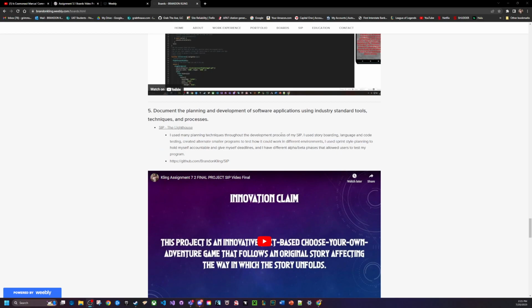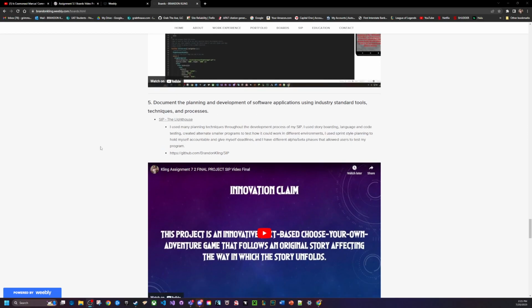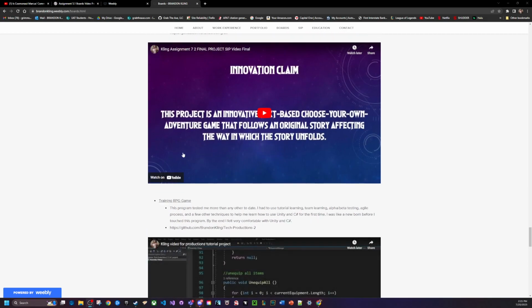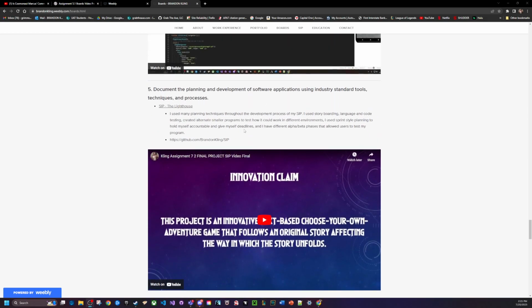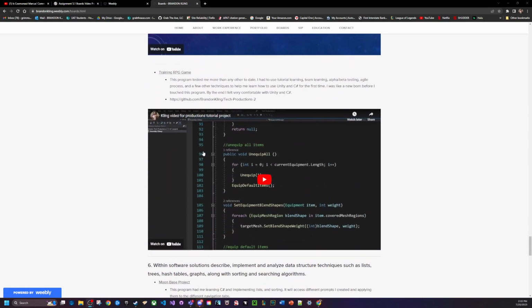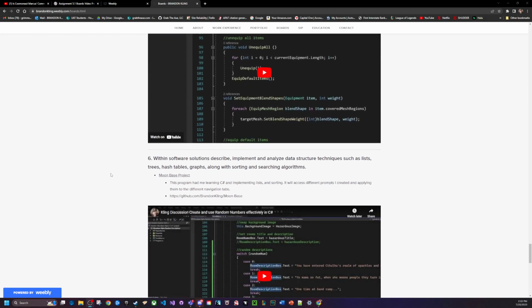Number 5, document the planning and development of software applications using industry standard tools, techniques, and processes. I have all the documentation on the GitHub for each of them. That's my SIP. This one's similar to number 1, but a little bit different. I used sprint style planning and the agile process. For the training RPG game, I used the agile process, documentation, checking in each week, all that kind of stuff.